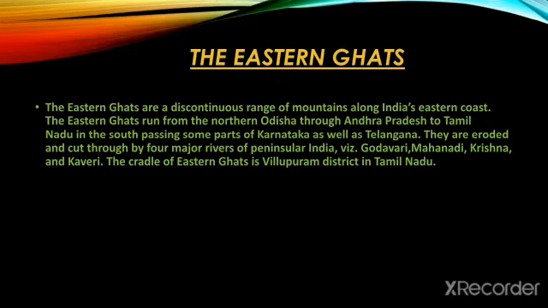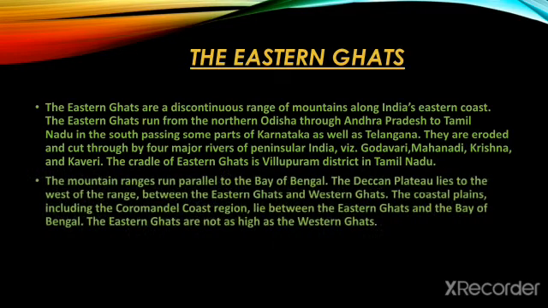They are eroded and cut through by four rivers of Peninsula India: Godavari, Mahanadi, Krishna, and Kaveri. The cradle of Eastern Ghats is Villupuram district in Tamil Nadu. The mountain ranges run parallel to the Bay of Bengal. The Deccan Plateau lies to the west of the range, between the Eastern and the Western Ghats. The coastal plains, including the Coromandel coast region, lie between the Eastern Ghats and the Bay of Bengal.